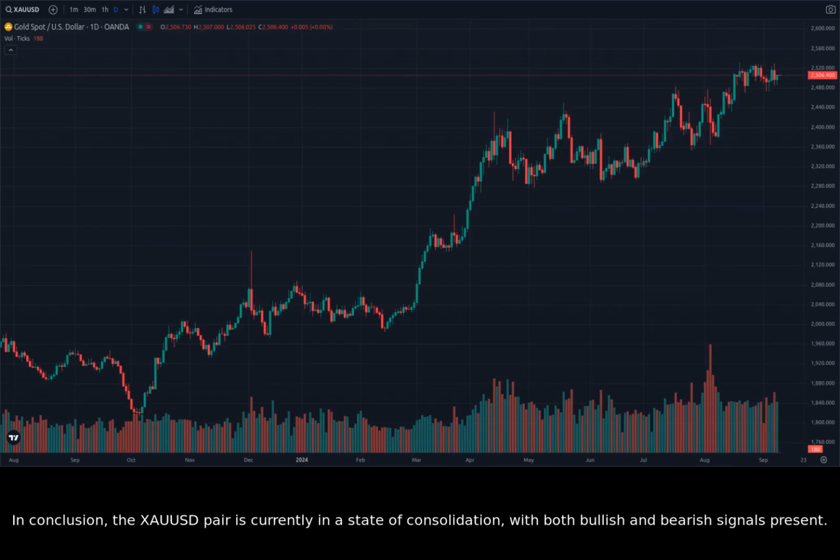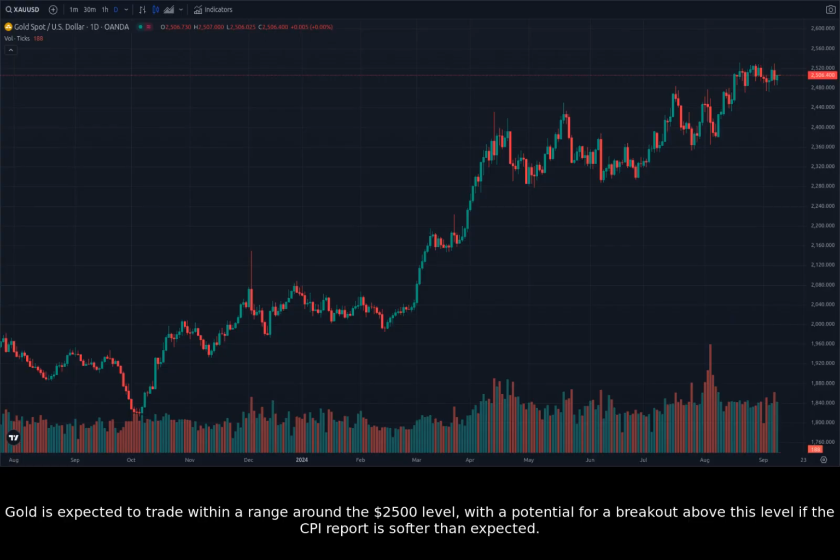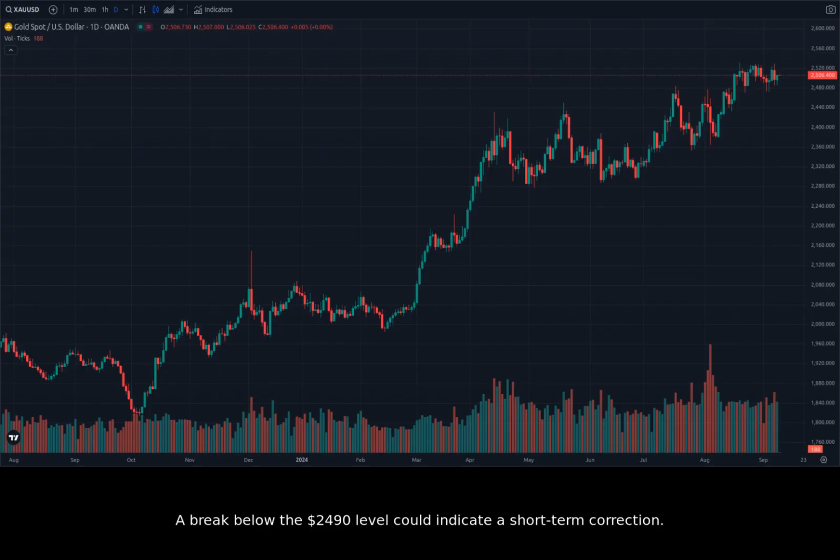In conclusion, the XAUUSD pair is currently in a state of consolidation, with both bullish and bearish signals present. The near-term outlook for gold is uncertain, with the U.S. CPI report and the U.S. dollar index being key factors to watch. Gold is expected to trade within a range around the $2,500 level, with the potential for a breakout above this level if the CPI report is softer than expected. A break below the $2,490 level could indicate a short-term correction.